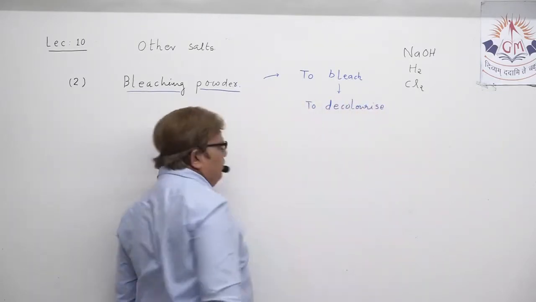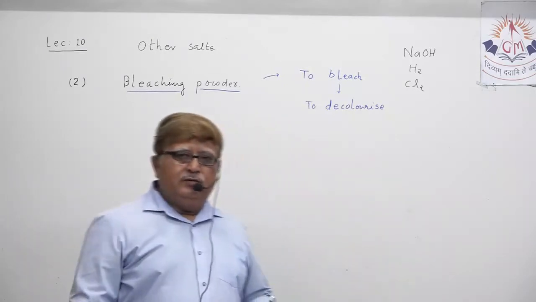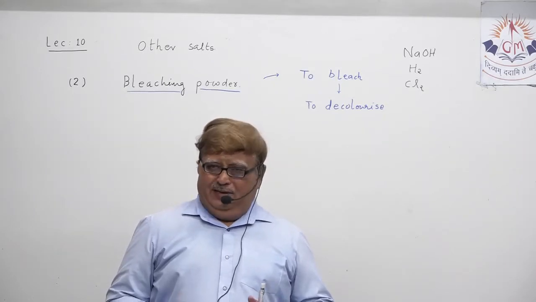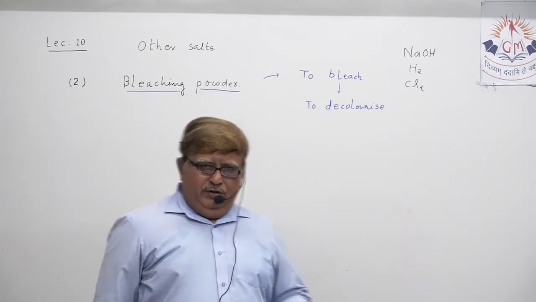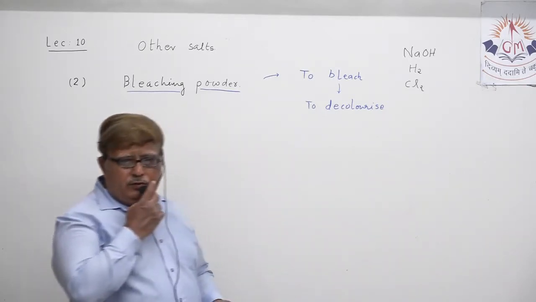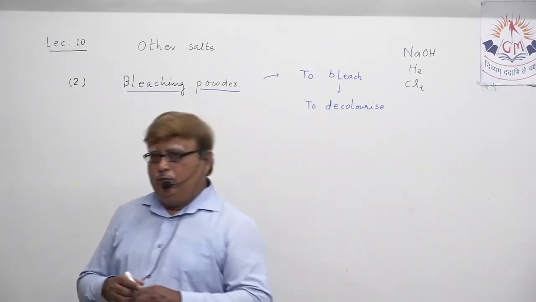That means bleaching powder can be utilized for the purpose of bleaching something, that is, for decolorizing something. Understand? The very first thing today which we want to discuss is how bleaching powder is actually produced.